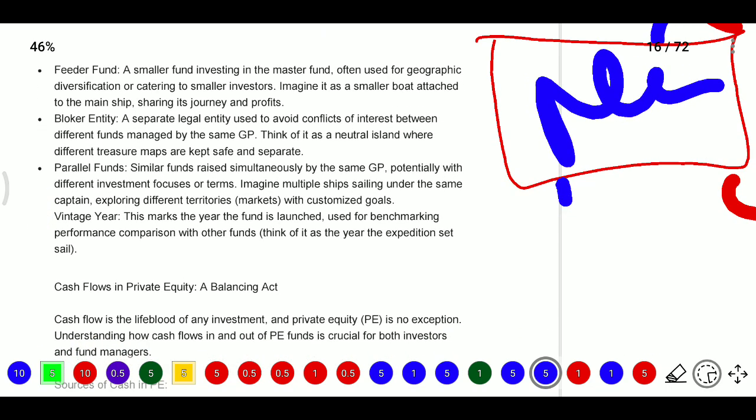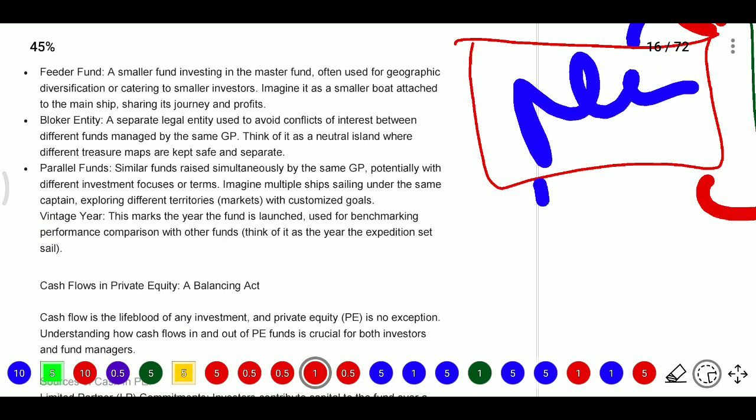Next, blocker entity. Here the blocker entity means a separate legal entity used to avoid conflict of interest between different funds managed by the same GP.